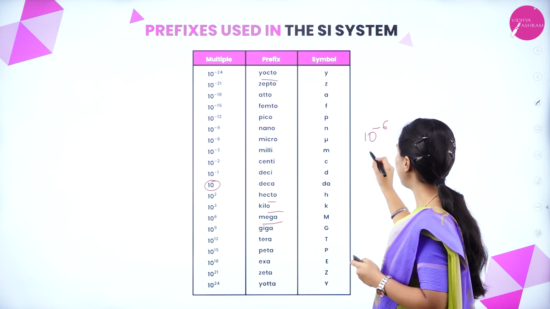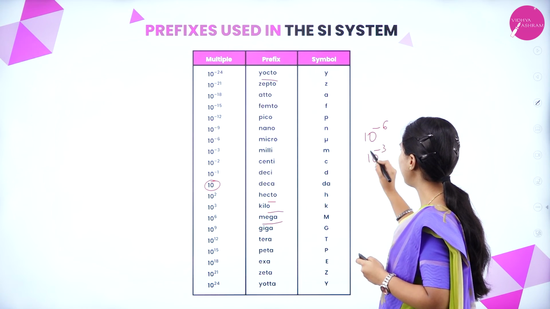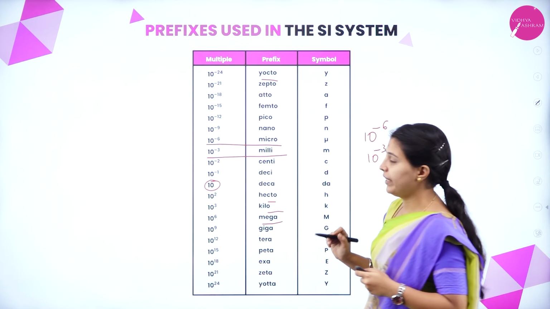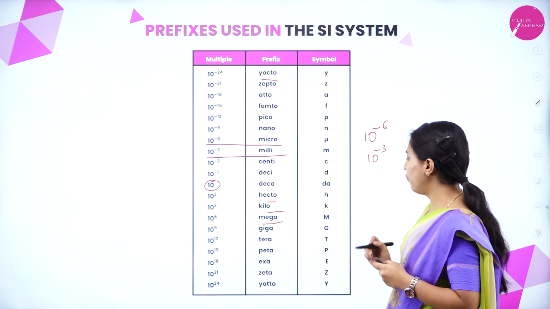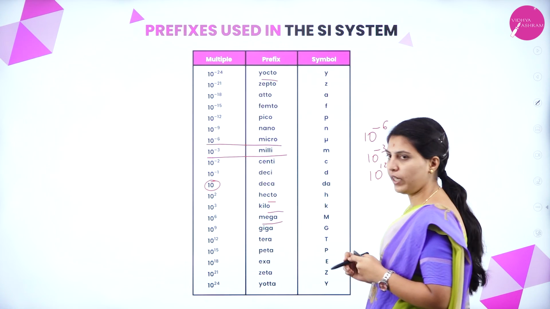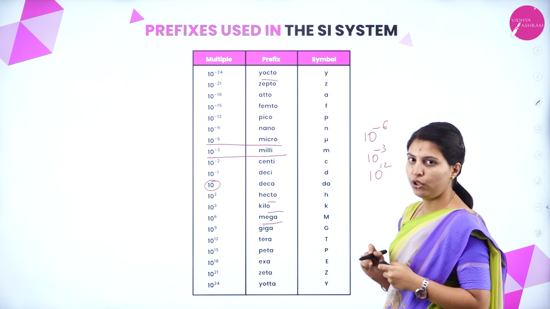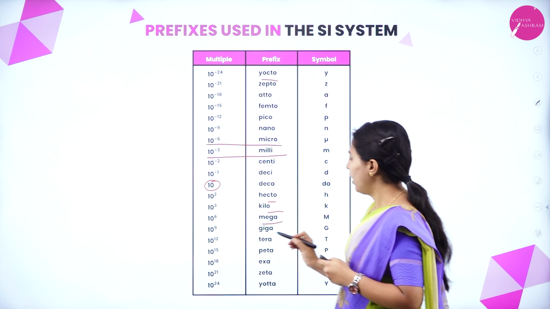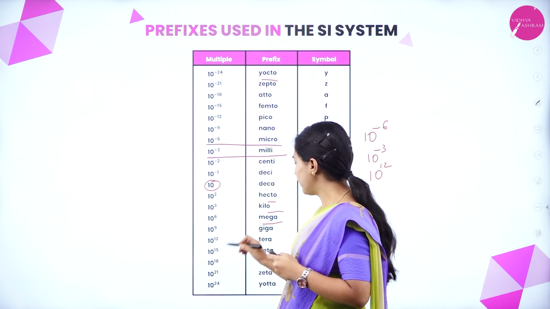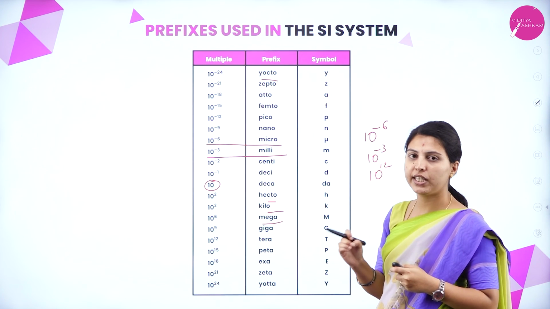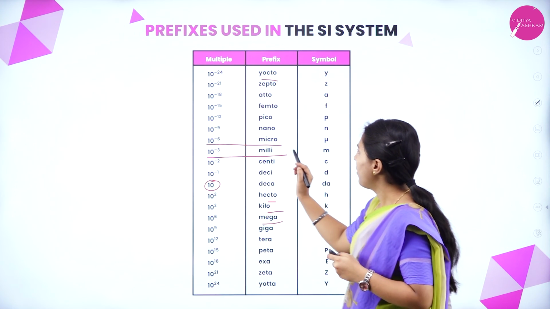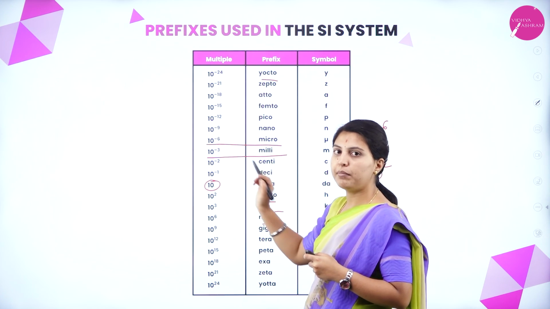If you want to write millimeter, 10 to the power of minus 3. The table itself will show. Like this you have to understand. If you want to write giga, that is 10 to the power of 12, there is no negative sign. You should remember which term goes with the negative sign and which with the positive sign. Little bit changes will be present, and these are the symbols for the prefix of that multiple.